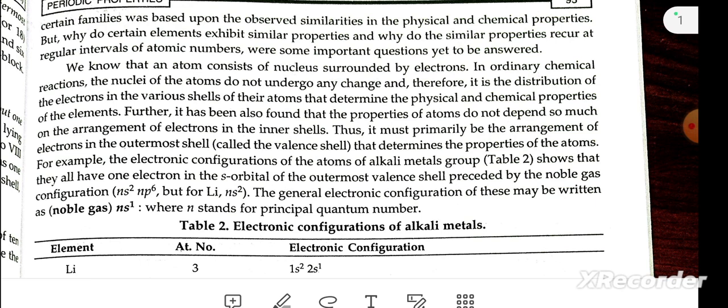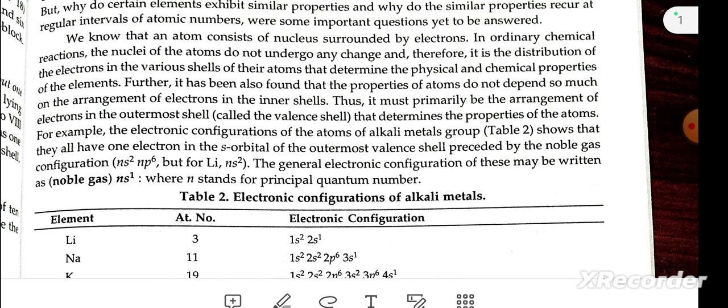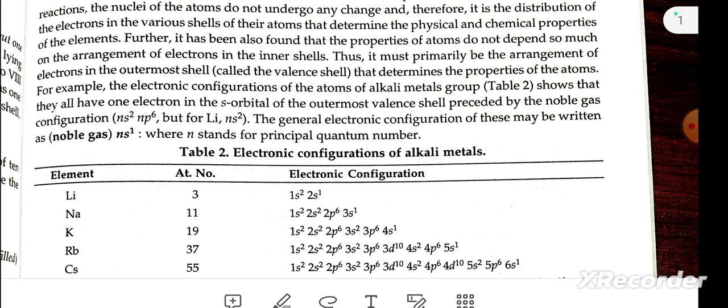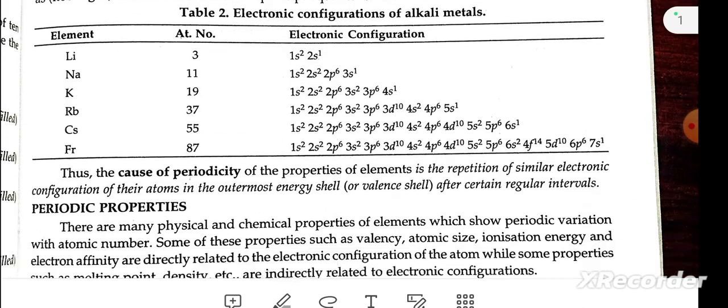For example, the electronic configuration of the alkali metals in group 1 shows that they all have one electron in the s orbital of the outermost valence shell, preceded by the noble gas configuration. The general electronic configuration of these may be written as noble gas ns1, where n stands for the principal quantum number.